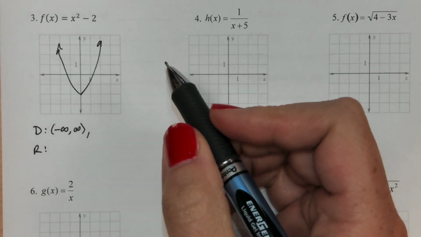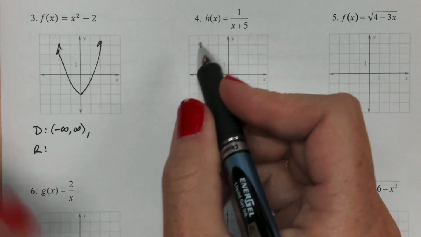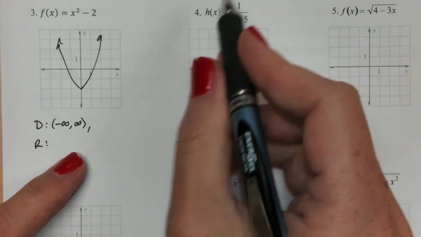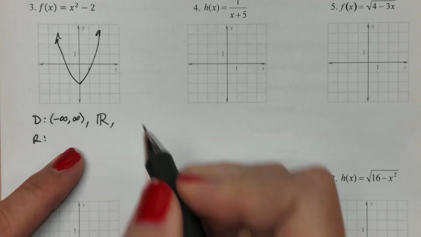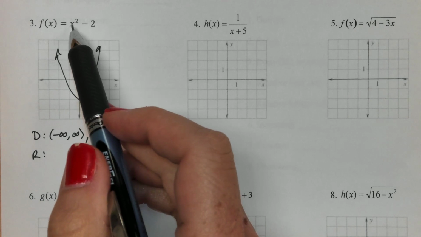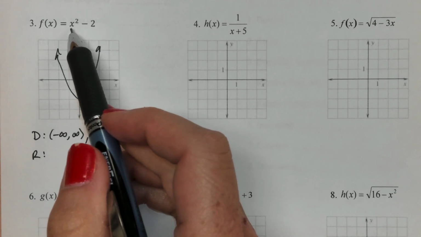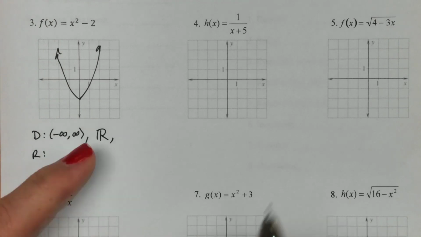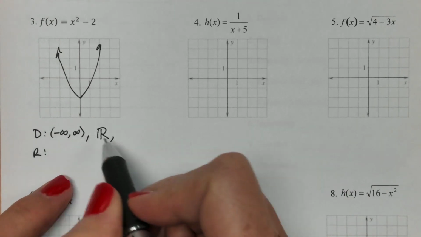Another way that you could write it that we talked about up above, instead of saying all the real numbers except just the positive ones, you could just say, I just want all the real numbers. There is not a number I could not plug in here. I can square negatives and positives and fractions and square roots and decimals, and there's nothing I can't square. Okay, so those are two things.